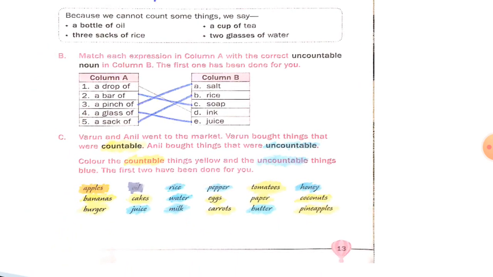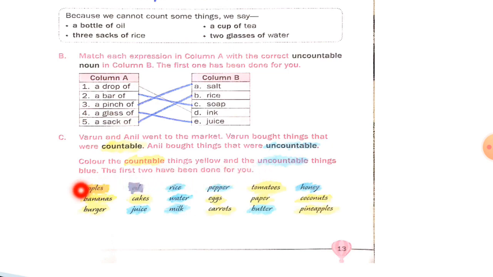Now children, in this question, please take out your colors. You can use crayons. Varun and Anil went to the market. Varun bought things that were countable. Anil bought things that were uncountable. Now color the countable things yellow, and uncountable things you have to color with blue color. The first two have been done for you.